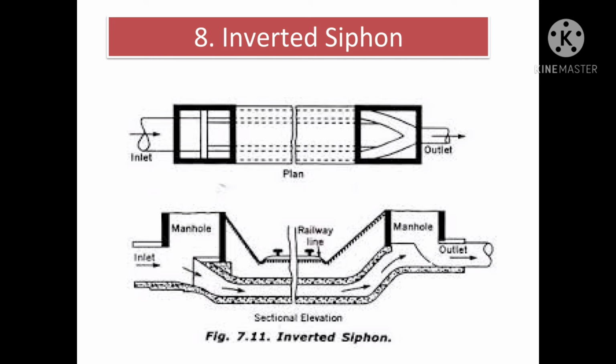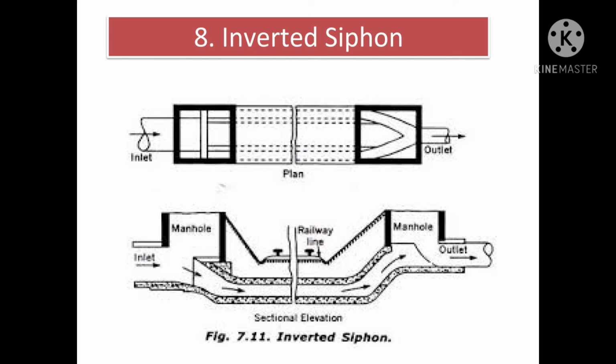The inlet chamber should be provided with screens so as to remove the coarser silt, debris, grit, etc. from the sewage before it enters the siphon pipes. The minimum diameter of the siphon pipe is taken as 15 to 20 cm. Manholes should be provided at each end of the siphon to enable barrels to be cleaned. It is advisable to provide a diversion for the siphon. Hence, when the siphon either gets choked or overflows due to surcharge, the flow of sewage can be diverted.